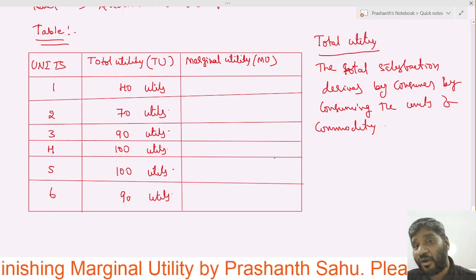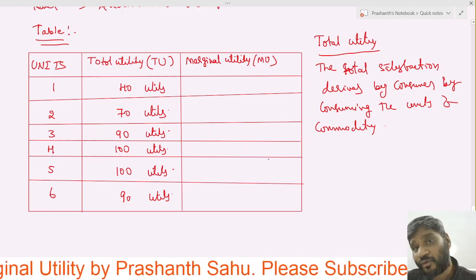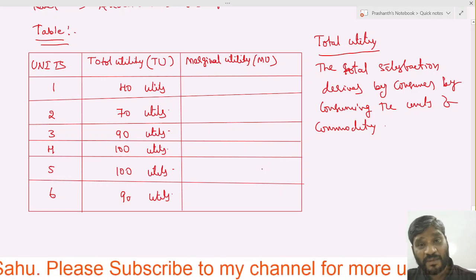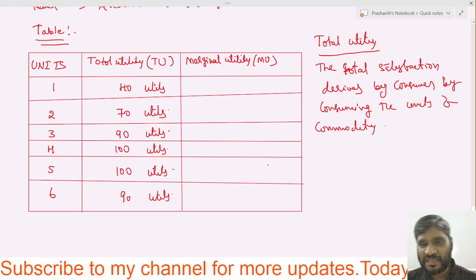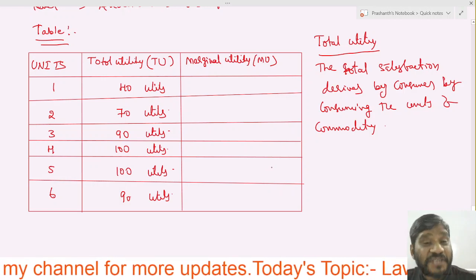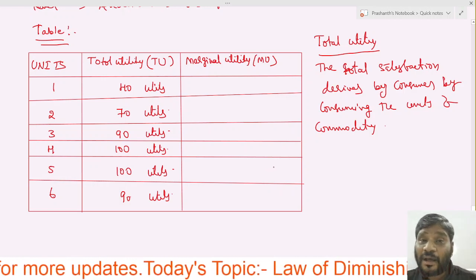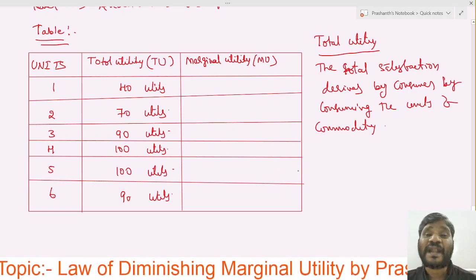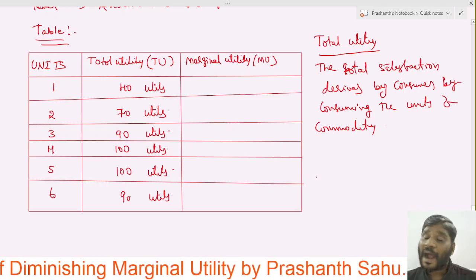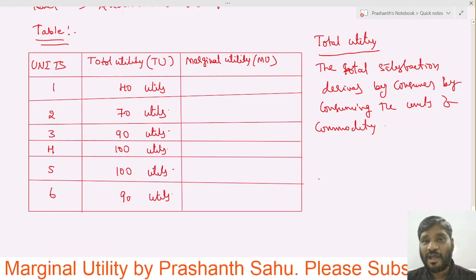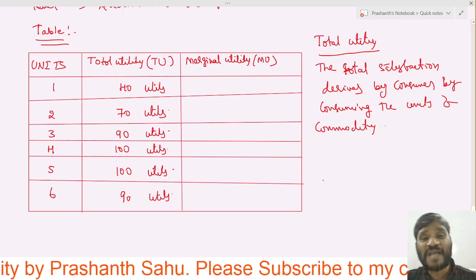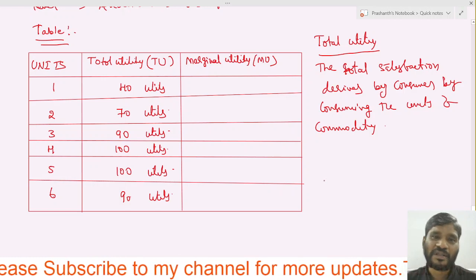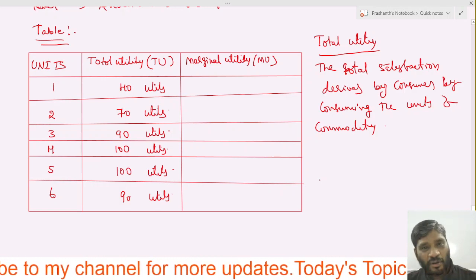Remember what I told in the previous one? When he has eaten 1 to 4 gulab jamun, he is getting additional satisfaction. But at the 5th gulab jamun, he is getting the full satisfaction. But at the 6th gulab jamun, what happens? The mouth becomes sweeter, so the level of satisfaction is decreasing. Additional satisfaction is decreasing because already from 1 to 5 units he got the full satisfaction.